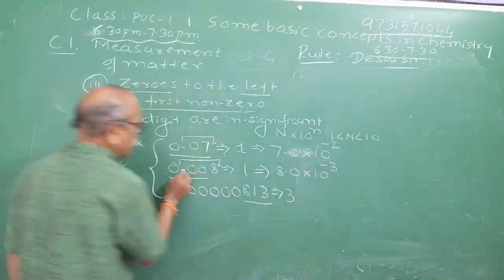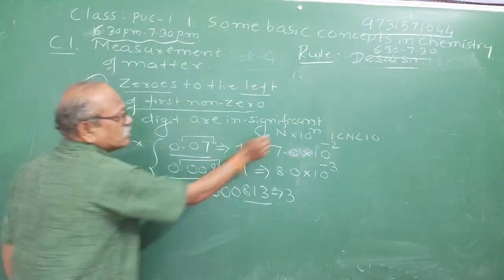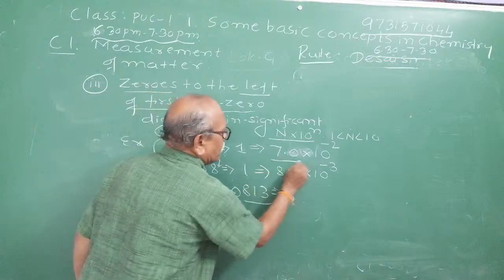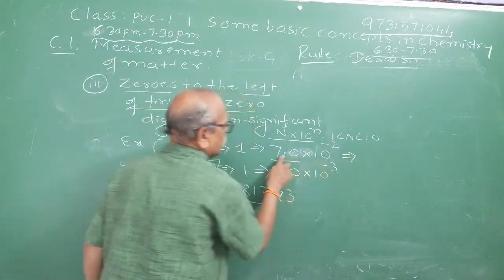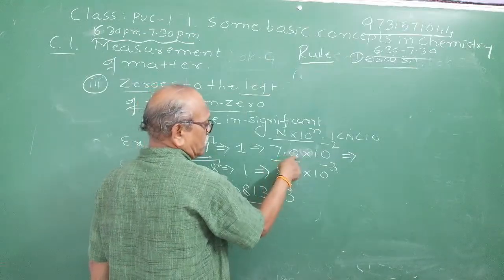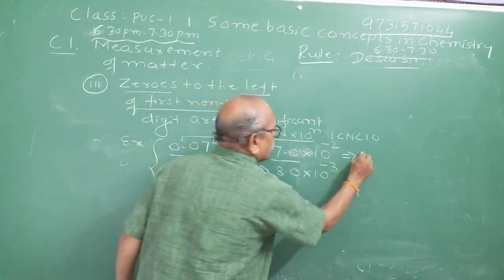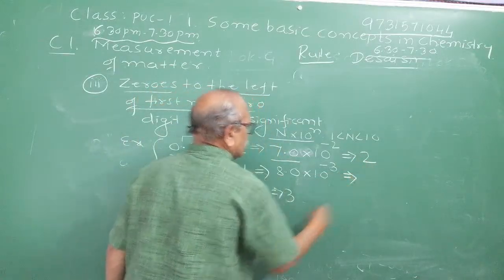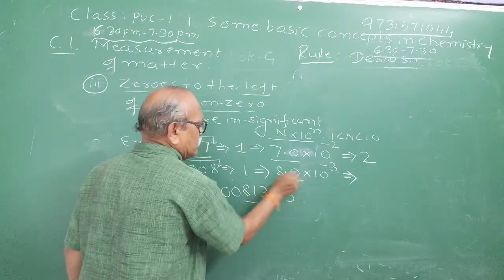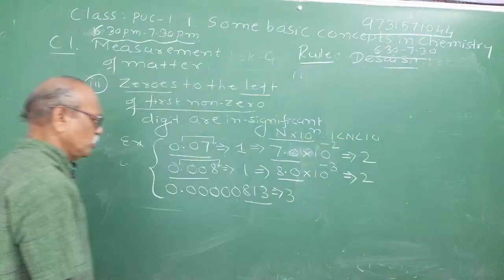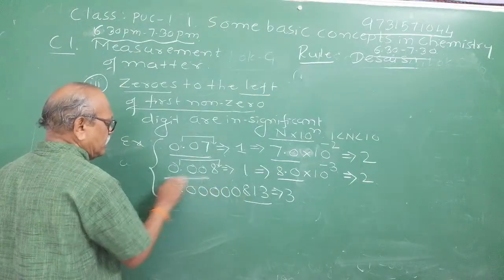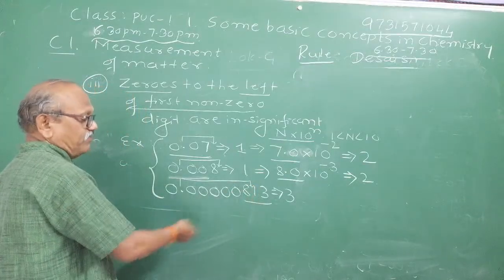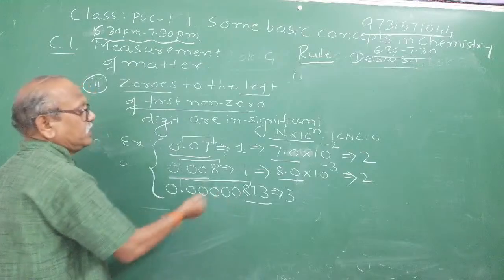How many digits did you shift to the right? This rule is called scientific notation. Now there will be no ambiguity. You can easily say that 7.0 has how many significant figures? According to the second rule, zeros after the decimal point are significant. You can write the number of significant figures definitely as 2. Here, in 8.0 into 10 raised to minus 3, 8.0 will have 2 significant figures. Now observe, to get this in scientific notation, you have to shift to the right. In mathematics and physics, even in chemistry, you will come across negative powers to the base 10.